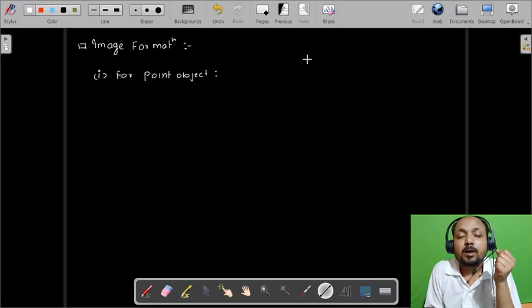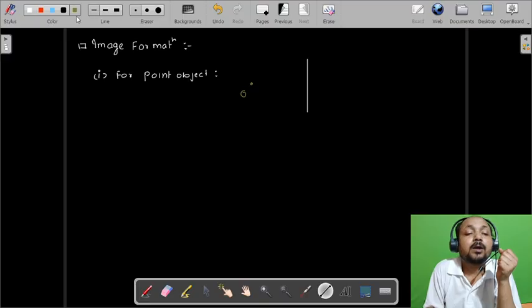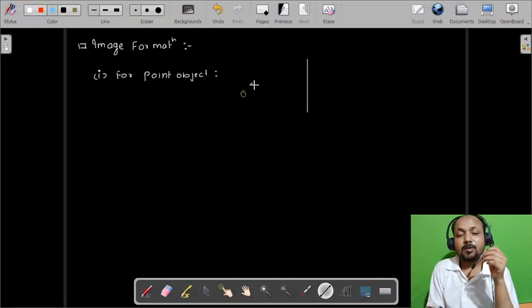Let us say this is a plane mirror and here is a point object which is placed in front of the mirror. Let's say O is the object, this is the point object. Now let us start tracing the ray diagram.